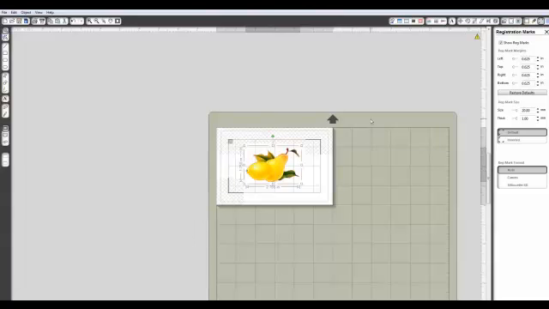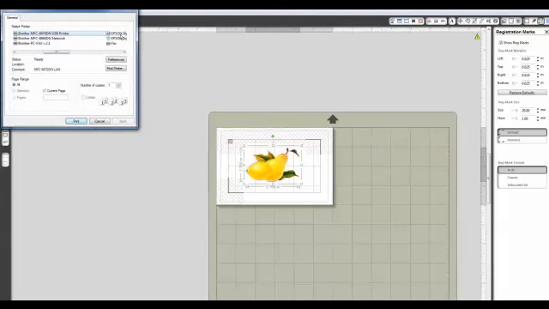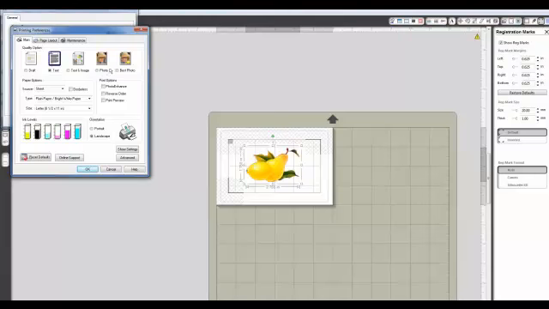So now we're going to go ahead and print this. I'm going to open my printer right here, and I'm going to make my selection. I am working with an Epson 1400, which is a 12 by 12 large format printer. I'm going to go to Preferences, and I use Best Photo.